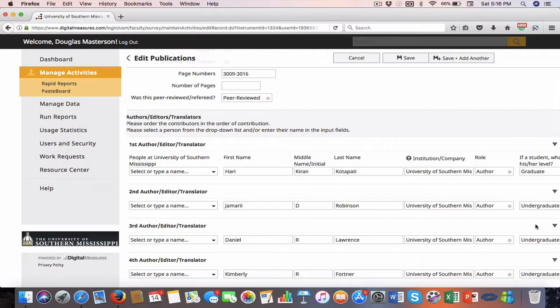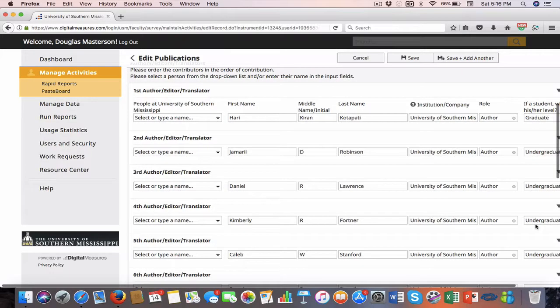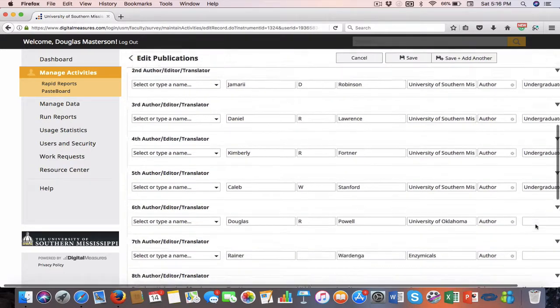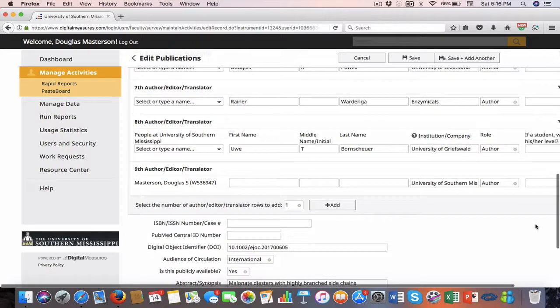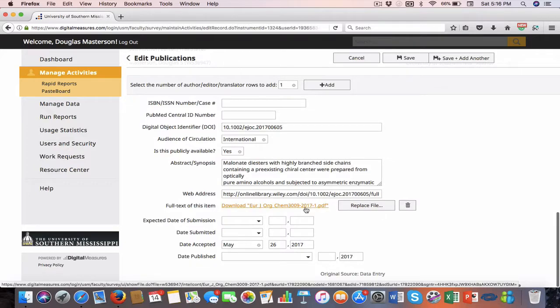I had a need to actually know how many people were working with undergraduates a couple of years ago when I was putting together a Beckman Foundation proposal. And I tell you, it was really difficult to figure that out. You had to send out email after email after email, and you got low rates of return. I wish we had this available then, where I could have just queried how many people are doing research with undergraduates for a particular set of departments, and there's the information that I'm after. I put in the full text to the item so people can get the paper.